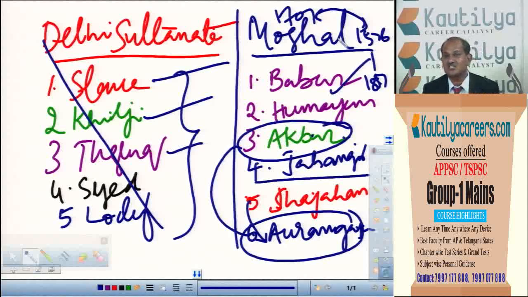One is the administration. On the administration of the Mughal empire, a question may be asked. On the patronization of art and architecture, Mughal architecture particularly, a question may be asked. And the causes for the decline of the Mughal empire can also be asked, and particularly on Aurangzeb, how far he was responsible for the decline of the Mughal empire, a question can be asked. So regarding personalities, Akbar can be asked, and Aurangzeb can also be asked. In such a way, this period is also very important in the medieval period of Indian history. Thank you.